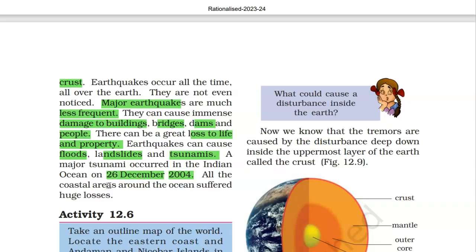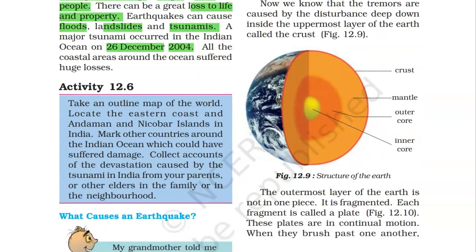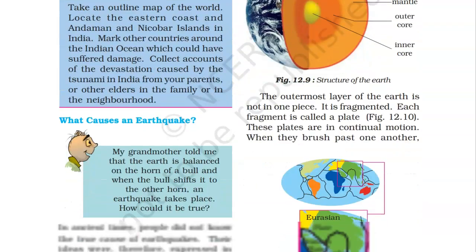It happened near the coastal areas, and people suffered huge losses during that tsunami. A lot of people lost their lives and properties, and many things were destroyed and damaged. So you can again do a similar study about tsunami, in activity 12.6.